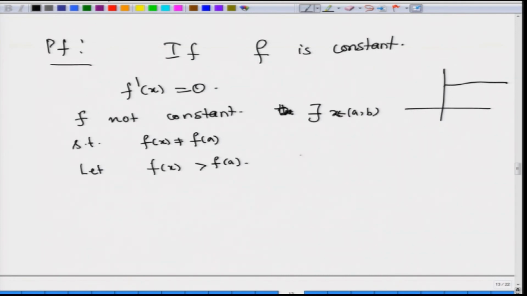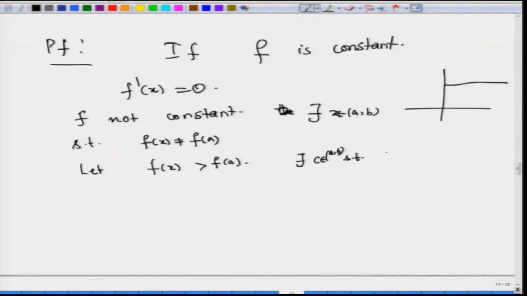So, therefore, there exists a C such that f of C is maximum, and this C is going to be inside the open interval A B, because f of x is a candidate, the x that you have got, and there will be many more. So, definitely that is going to be bigger than f of A.